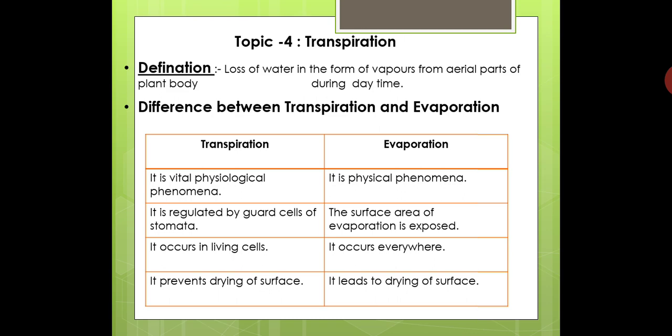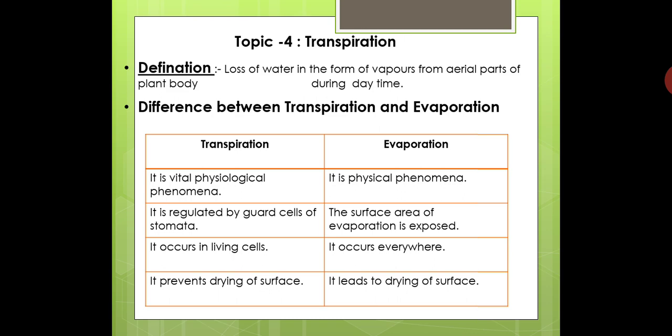Third difference is that transpiration occurs in the living cells, while evaporation takes place everywhere. Transpiration prevents drying of the surface, meaning the plant during the summer season, especially when there is a scarcity of water, does not get dried.